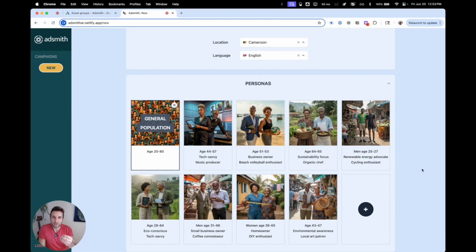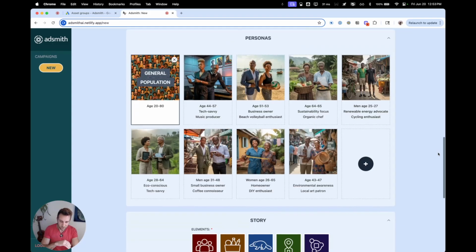And if you can speak to them in a way that makes sense to them, it's going to stand out among the 4,000 ads they see today, and yours is going to be the one that they click on. Before, that was impractical to do at scale. With Adsmith, we make that very easy. So we're going to stick with general population for this one, but we can really pick any of these personas.